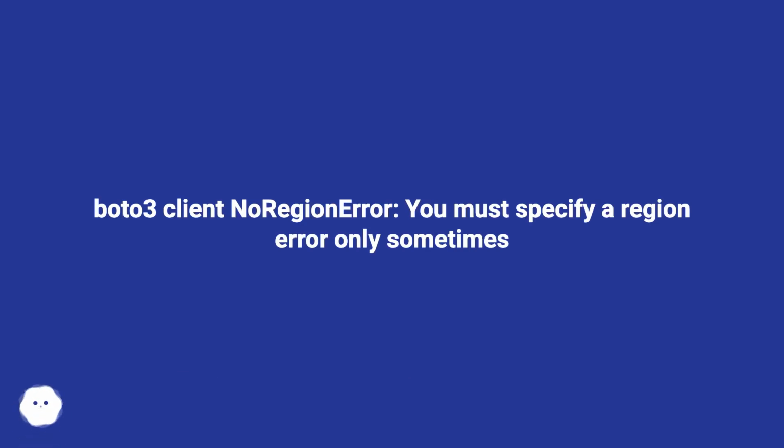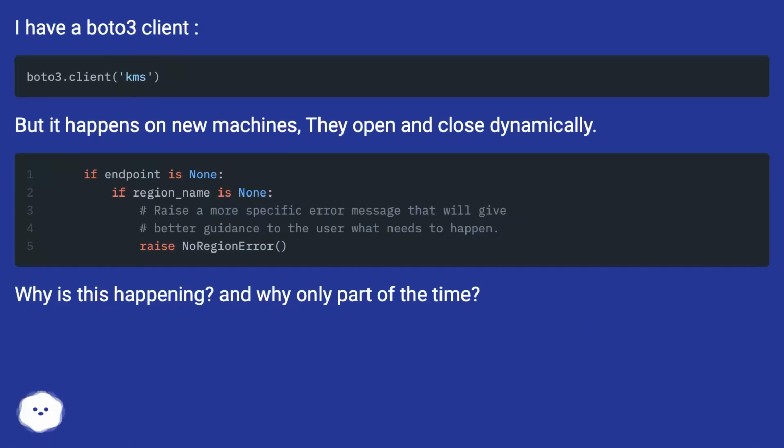boto3 client NoRegionError: You must specify a region error, only sometimes. I have a boto3 client, but it happens on new machines. They open and close dynamically. Why is this happening? And why only part of the time?